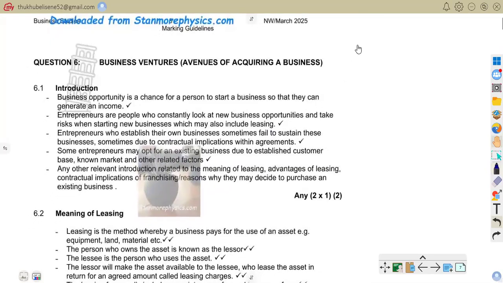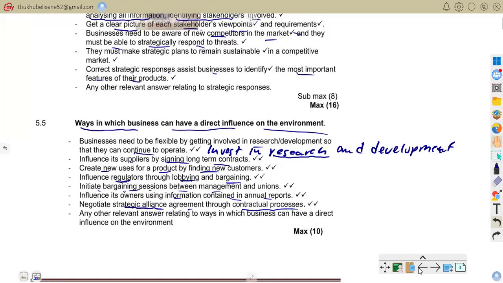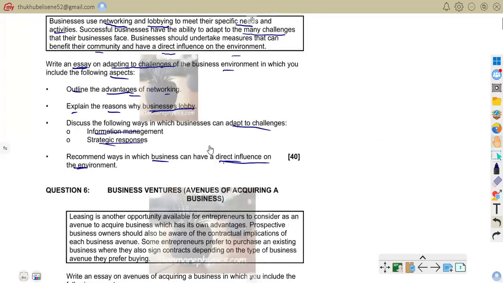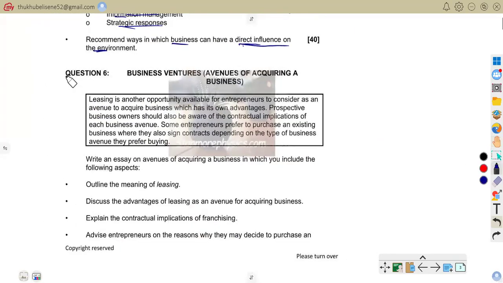So here we are on question 6. Let us go straight to the question. Here is our question 6. Question 6 is about business ventures, the avenues of acquiring a business. So now let us go through this scenario. As it says, leasing is another opportunity available for entrepreneurs to consider as an avenue to acquire business which has its own advantages.